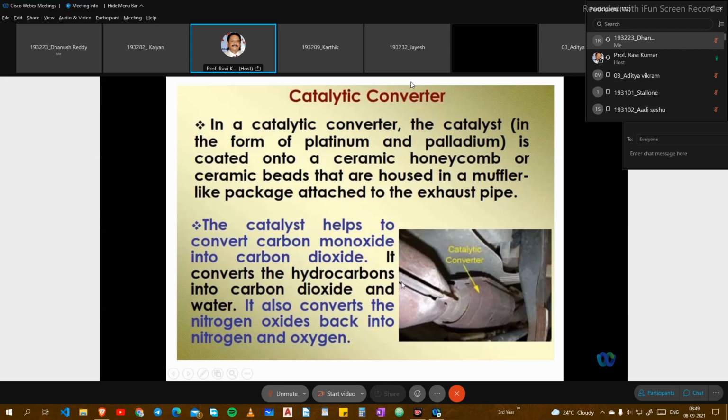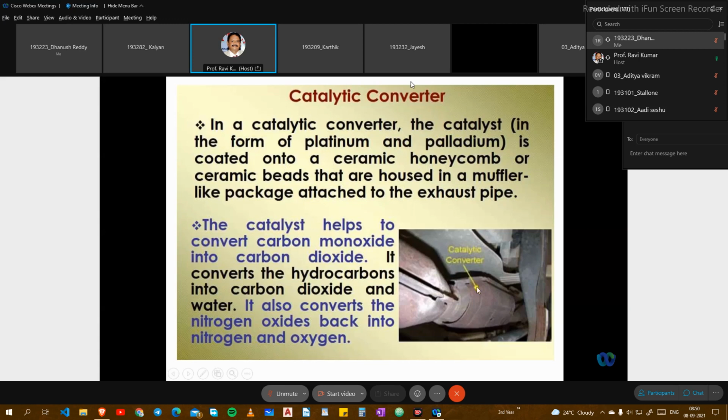In a catalytic converter, the catalyst is in the form of platinum and palladium. These are the two chemicals that will be added to the catalytic converter. They are coated onto a ceramic honeycomb structure and/or ceramic beads that are housed in a muffler-like package attached to the exhaust pipe. Before the silencer, we are going to attach the catalytic converter.